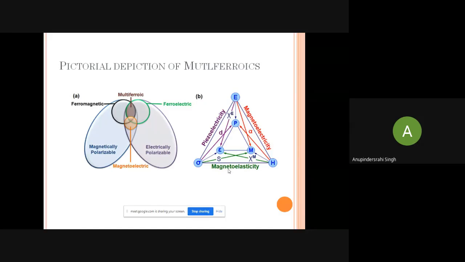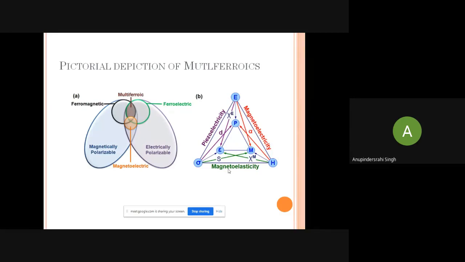But from the application point of view, a different orange circle is there. That shows the materials which show magnetoelectric coupling, that is, the coupling between the ferromagnetic and the ferroelectric orders. So this is called the magnetoelectric materials.